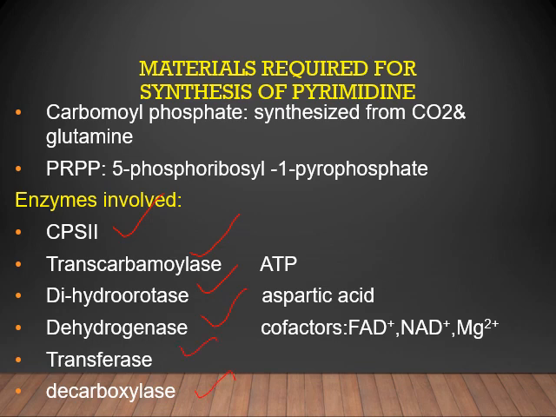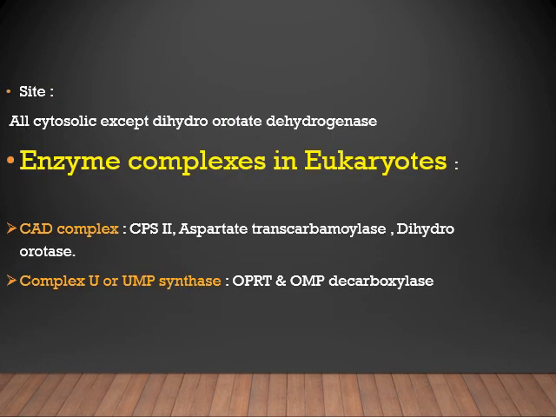These are the 6 enzymes involved in the synthesis of pyrimidine nucleotides. It also requires ATP, and aspartic acid to contribute N1, C4, C5 and C6, and the cofactors FAD, NAD and magnesium ions to enhance the activity of these enzymes.